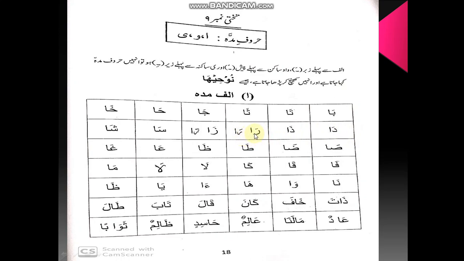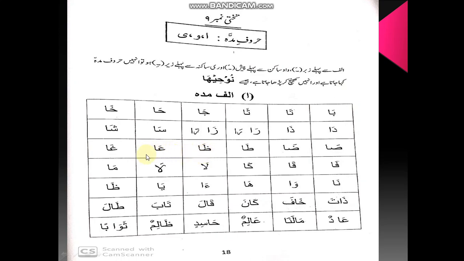You can see there are two shapes given, both are ra. In Quran you can see this type of ra also will be written, and like this also. Za alif zabar za, also you can see two shapes of it. Za, sa, sha. Now I am saying it fluently. Make the proper sound.